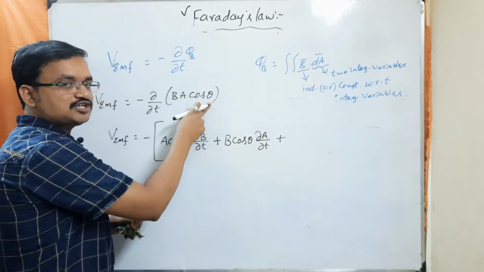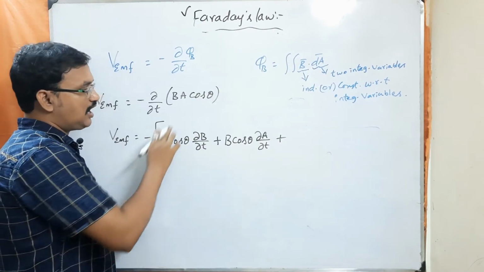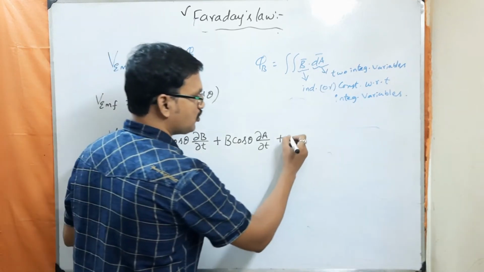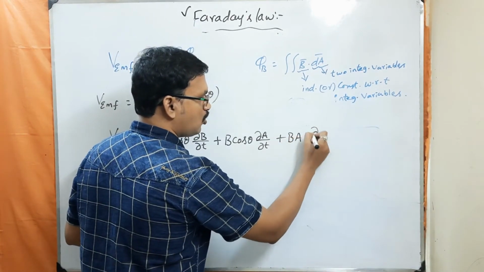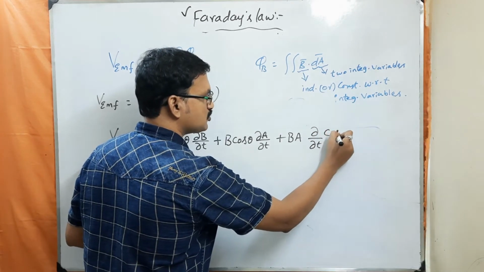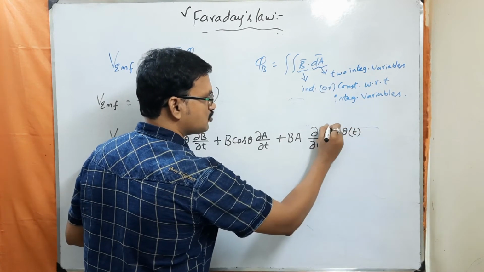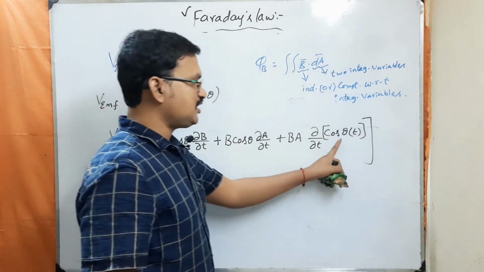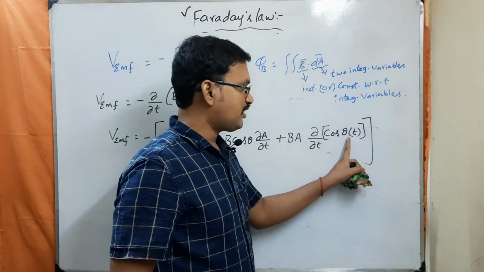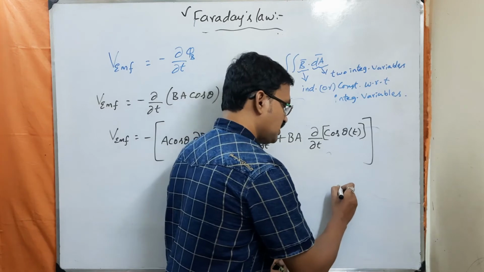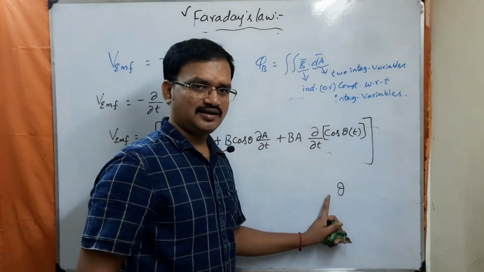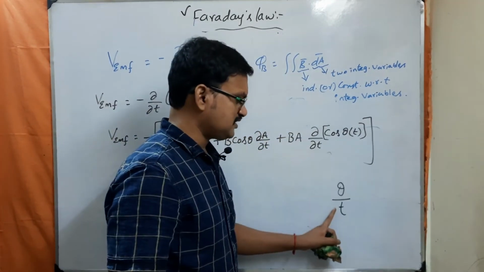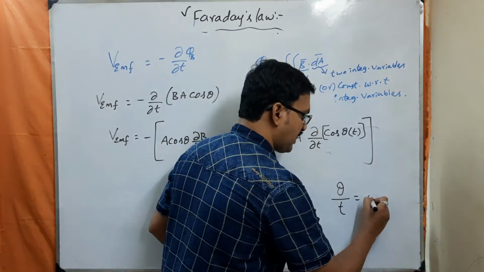Next is by varying theta with respect to time. If theta changes with respect to time and B and A are constants, then also we can produce the voltage. So now B and A are constant, and only theta is varying with respect to time. That means cos theta of t, so now theta has become a function of time. Theta represents angular displacement, and angular displacement with respect to time is nothing but angular velocity.